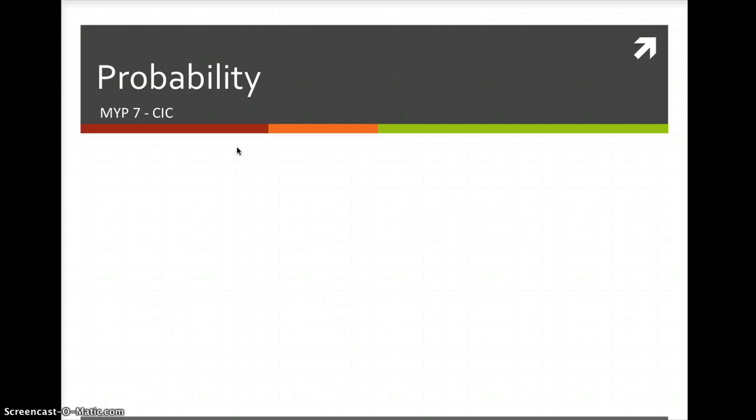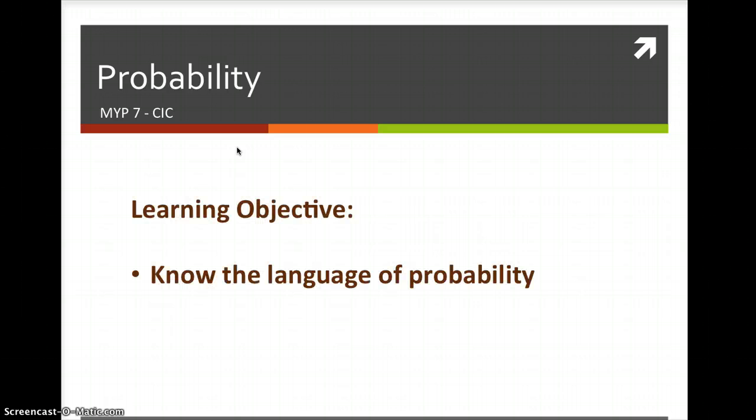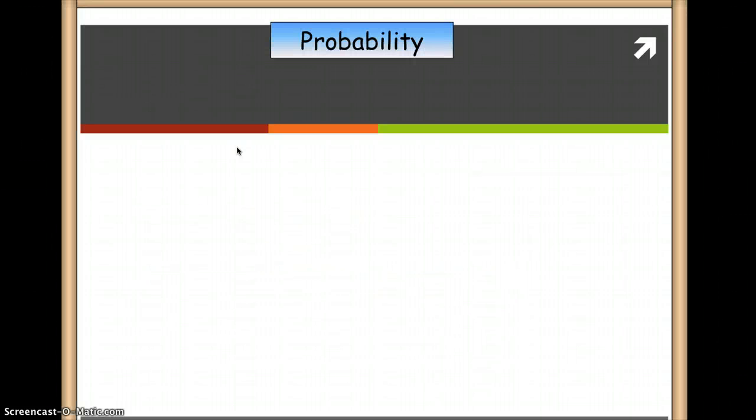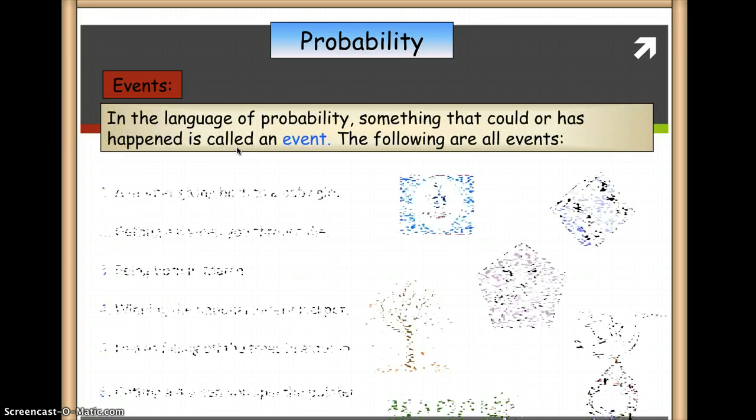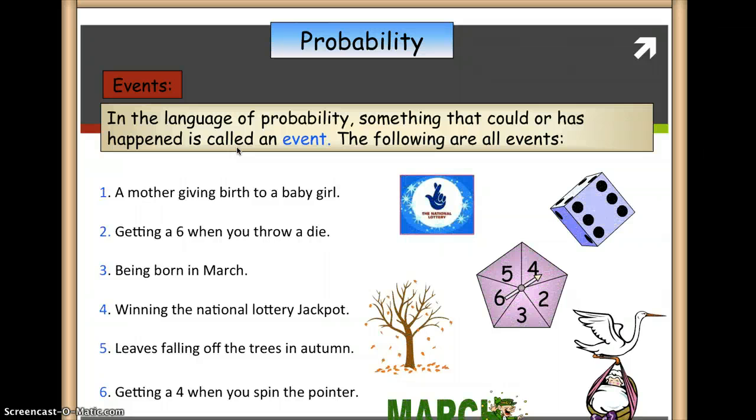Okay. In this video, you're going to learn and know the language of probability. Okay, so first, you need to learn the word event. Okay. So in the language of probability, something that could or has happened is called an event.